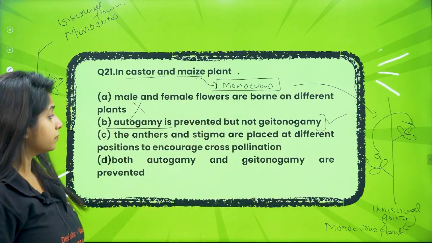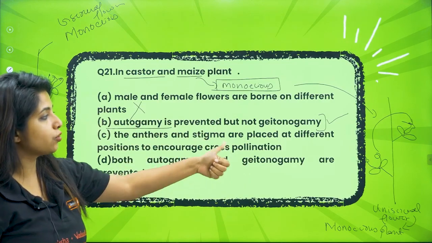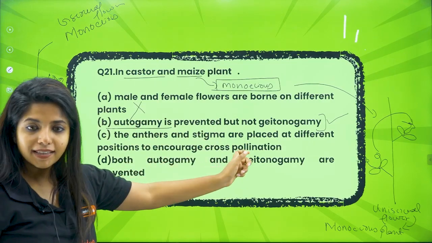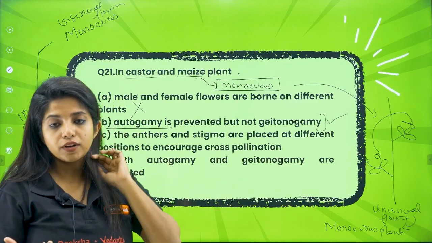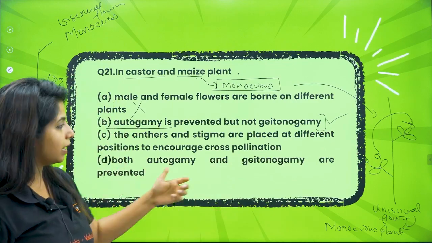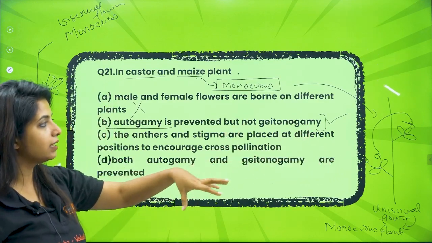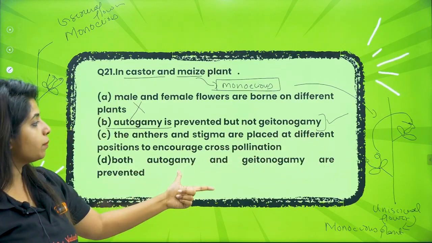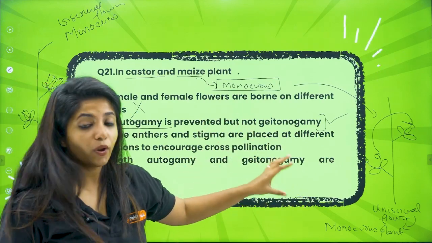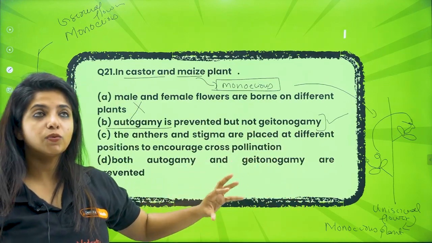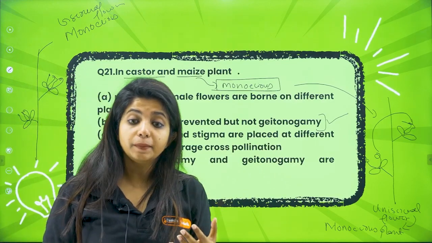Now going ahead, the anthers and the stigma are placed at different positions to encourage cross-pollination. Yes, the anther and the stigma are positioned differently so that they have cross-pollination there. Now, geitonogamy, as I told, is a form of cross-pollination, though not entirely correct. But both autogamy and geitonogamy being prevented is not possible, right? So my dear children, always remember, this is known as outbreeding devices.